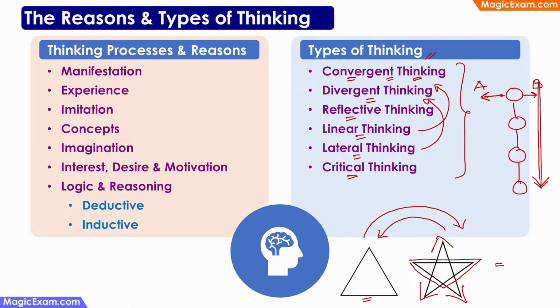And then critical thinking. So critical thinking means that you are thinking in a critical manner. You are thinking about the pros and the cons, that is the positives and the negatives of your solution and trying to see which is the best way to arrive at an answer. For example, some children might have seen that, okay, there are 5 triangles here and there is one pentagon in the middle. So let me use that method to calculate the area of the star. But then they realize that, but I don't know how to calculate the area of this pentagon. I don't know the formula. So I cannot use that method.